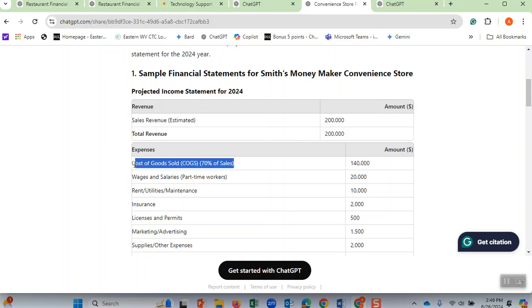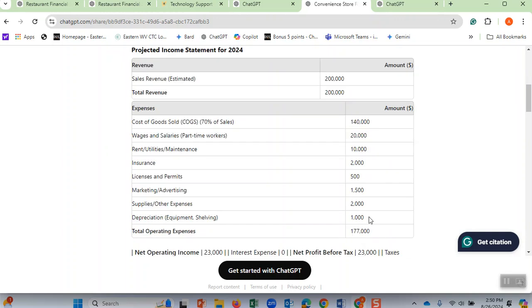Therefore, COGS, cost of goods sold, is $140,000 of materials. This person is going to hire someone because he or she cannot stay in the store all day, most likely one person or two part-time employees, paying them a total of $10,000 to $20,000, plus utilities, insurance, permits, marketing, and all of this.